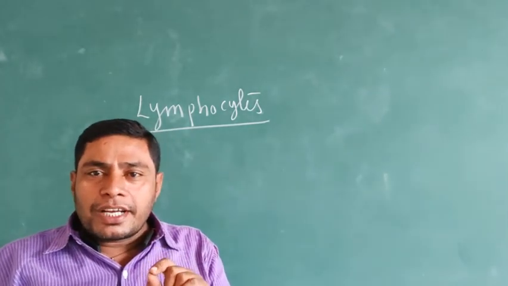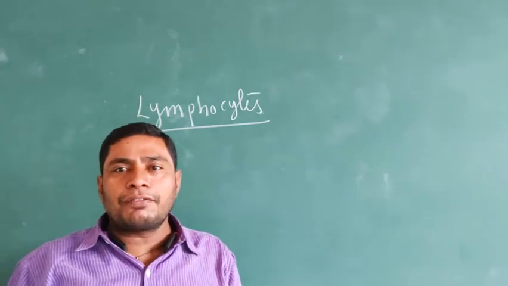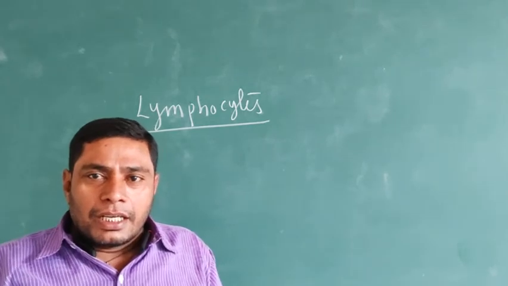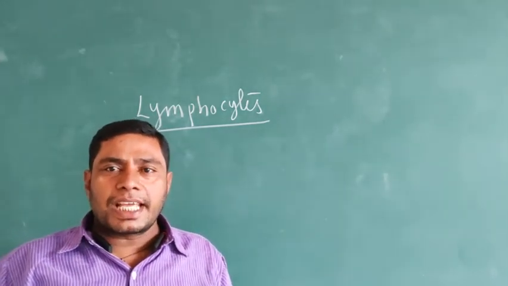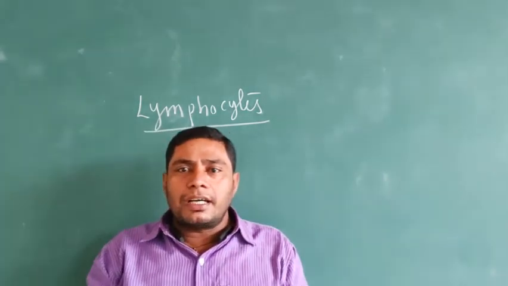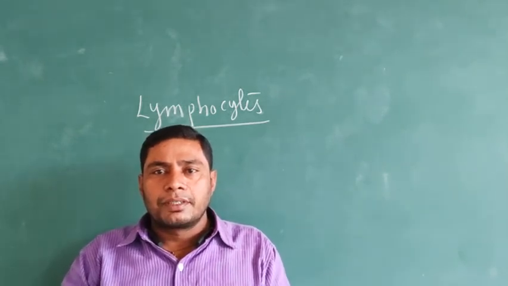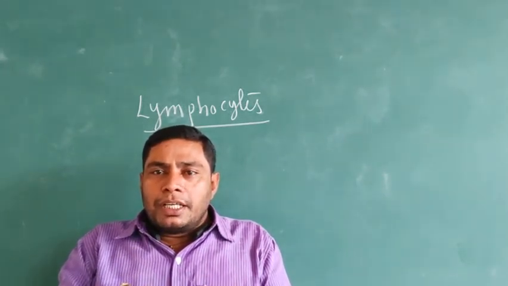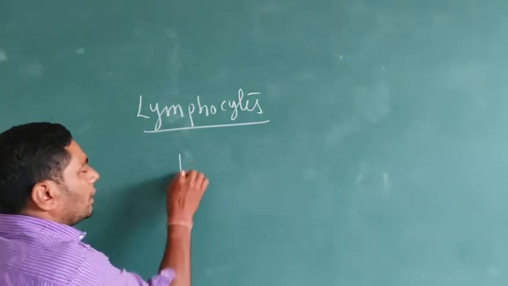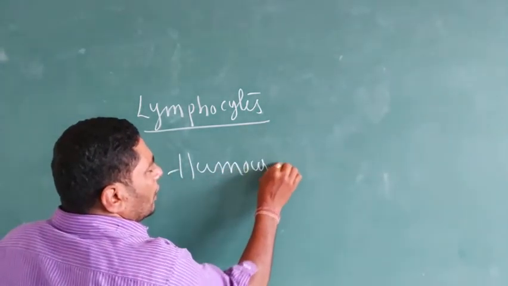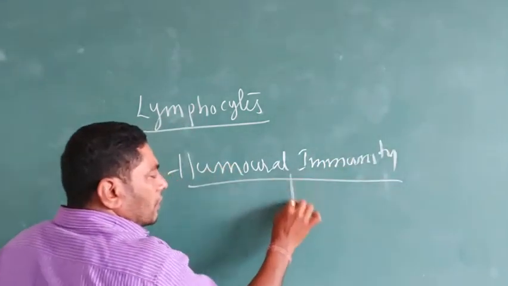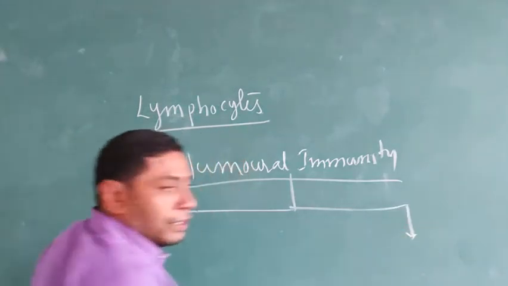The lymphocytes are of two types, as we already know from the first year syllabus: B lymphocytes and T lymphocytes. Both are present in the blood. The immunity that occurs by blood is known as humoral immunity. Humoral immunity is basically divided into two types.